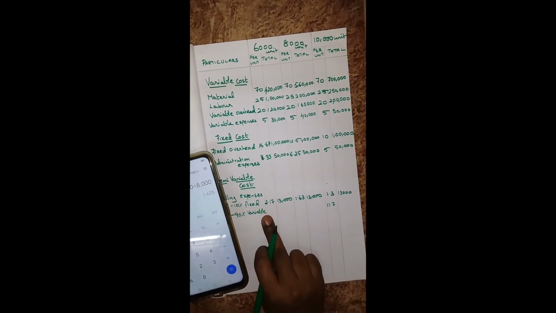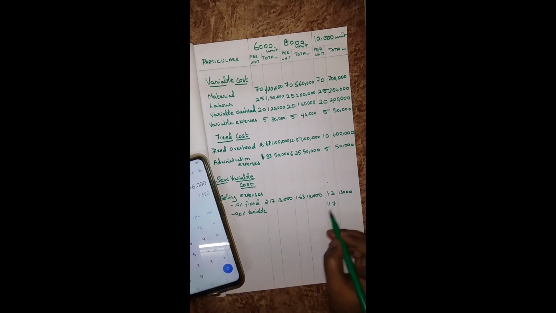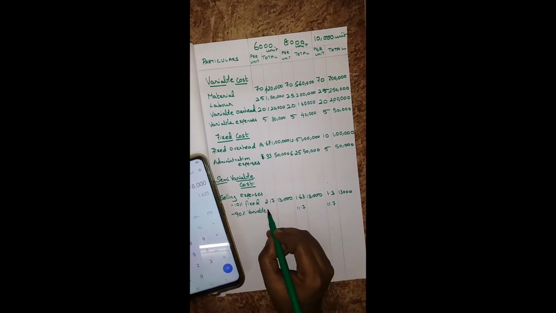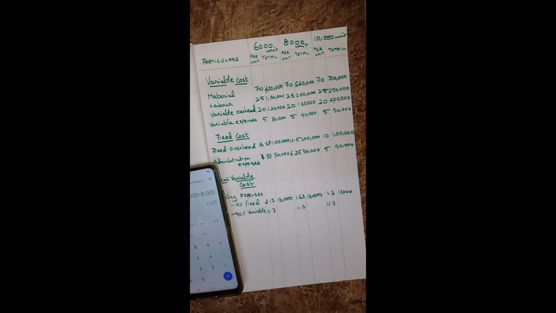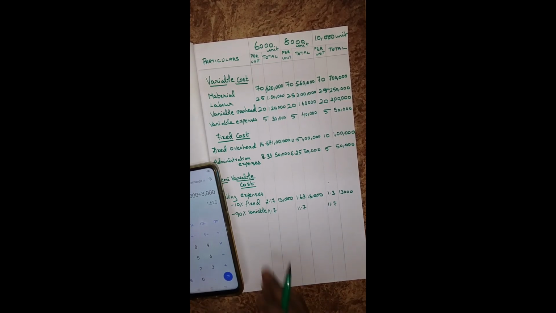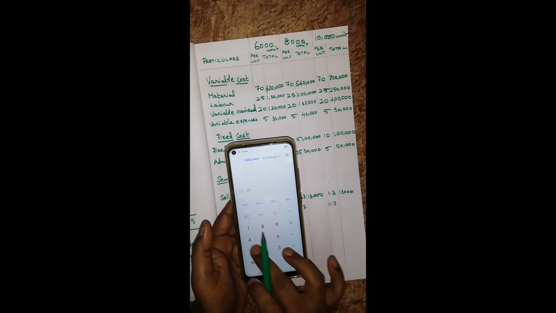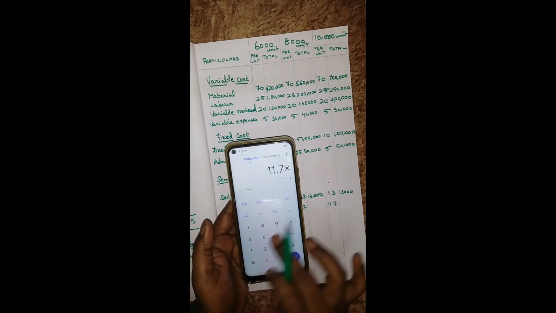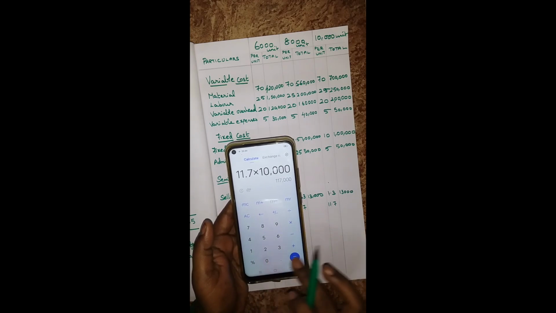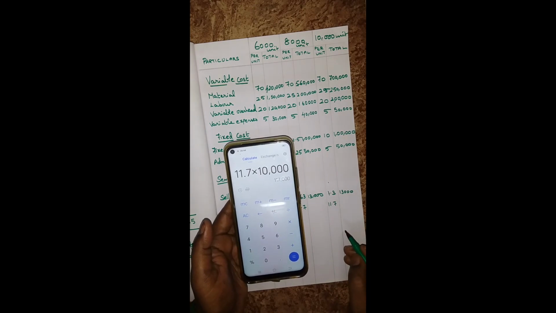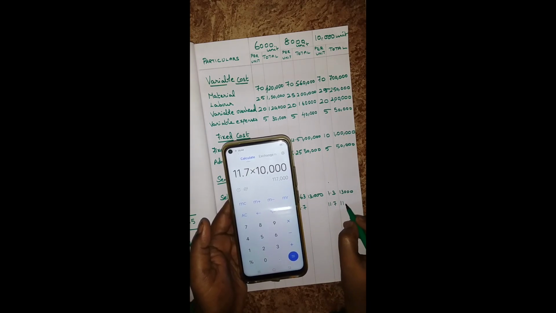Next one variable. The per unit is constant, so 11.7 is common for all units. Then find out the total. 11.7 into 10,000 units, you will get 1,17,000. This is for 10,000 units.